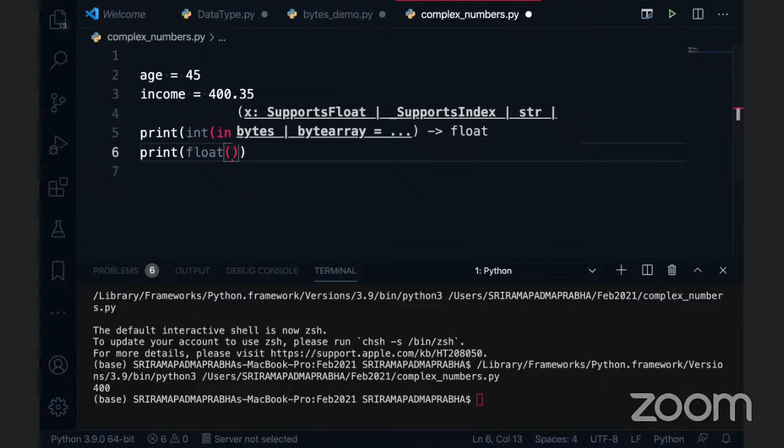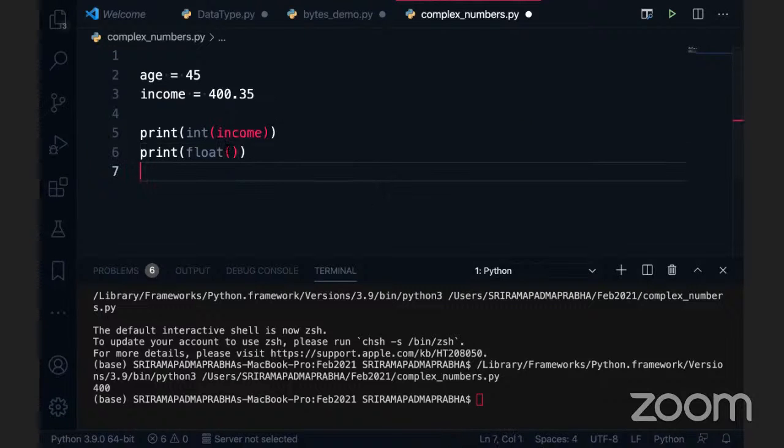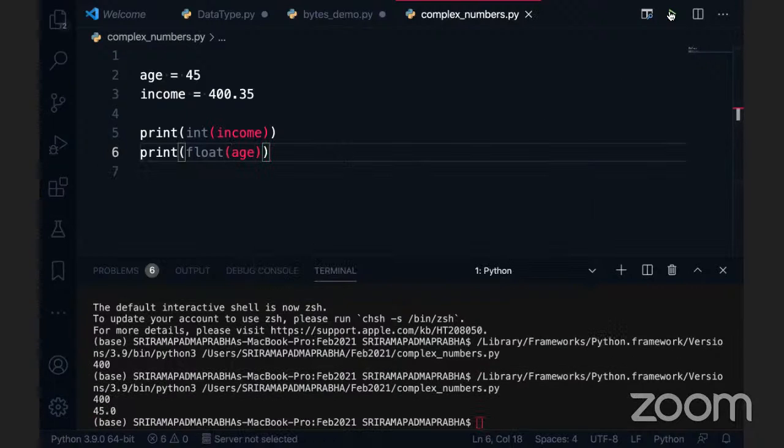So mostly we use these functions for conversion purposes. So print float of age, and I'm going to execute this now. We can see there is 45.0, because this is actually an integer, but I converted it into a float by using the float function. It's not a big deal.